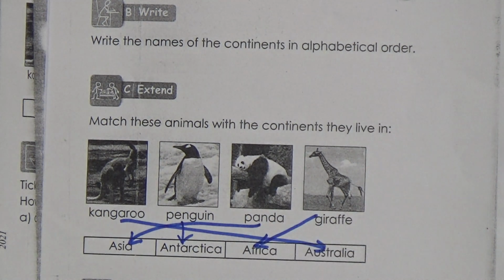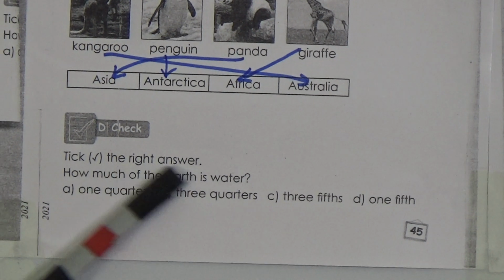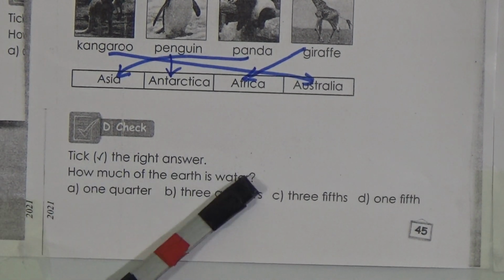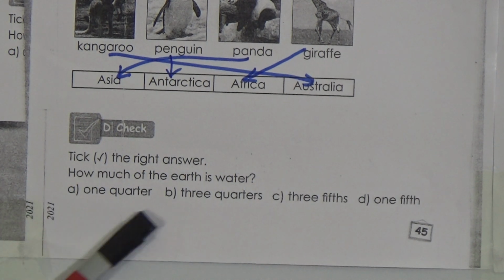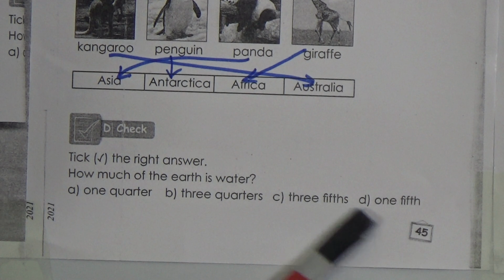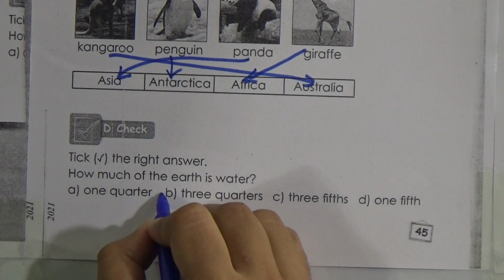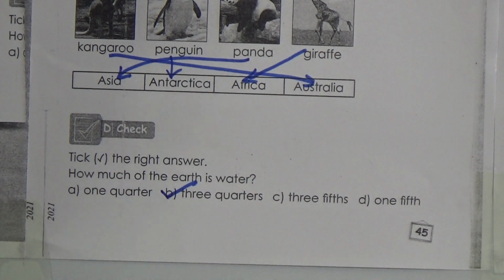Now we will go to section D. Check, tick the right answer. How much of the earth is water? Option A 1/4, option B 3/4, option C 3/5, option D 1/5. Yes, we all know that 3/4 of the earth is water. So option B will be the correct answer.